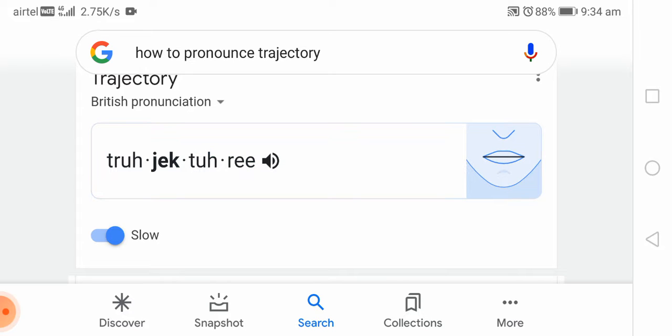If you try to sync with her lips, then it's very difficult to pronounce it. Just listen carefully and try to say it. When you listen and try to copy it, it just comes. Lip movements will come naturally. So it's not going to help much to look at this lip here and try to say trajectory. It's computerized, so it will not show exactly how the lips should be moving while saying trajectory.